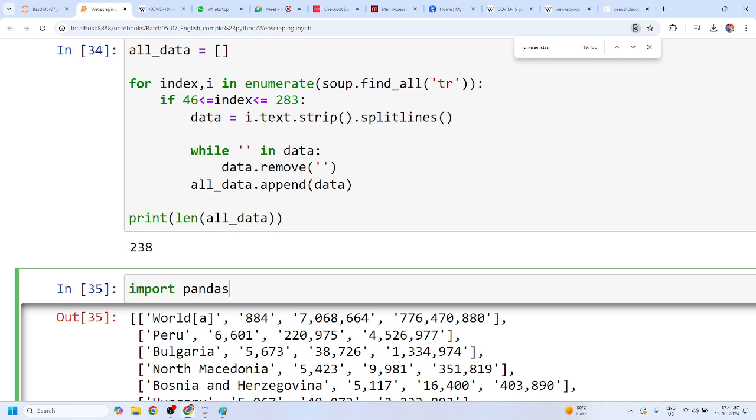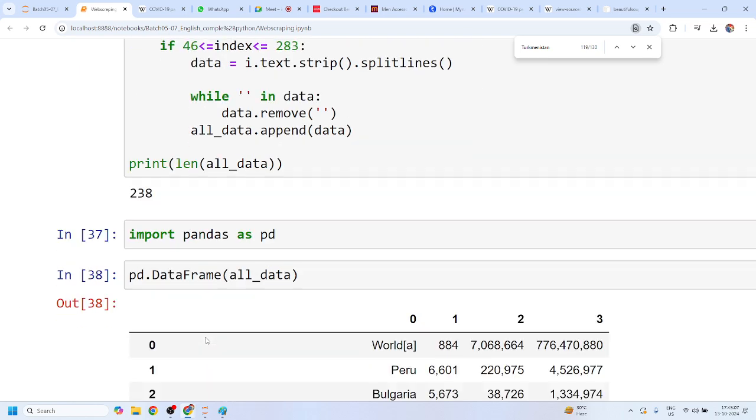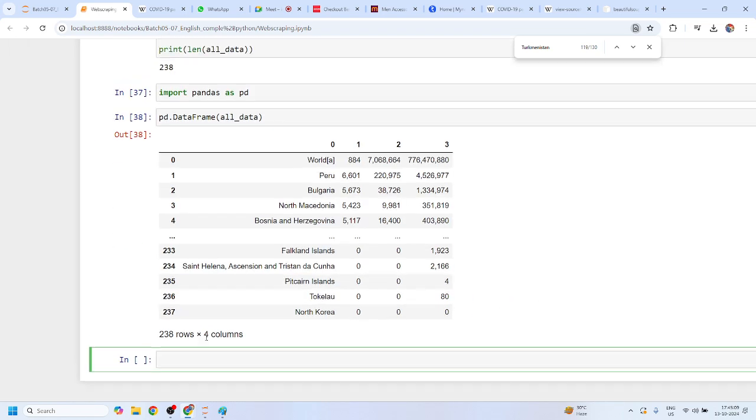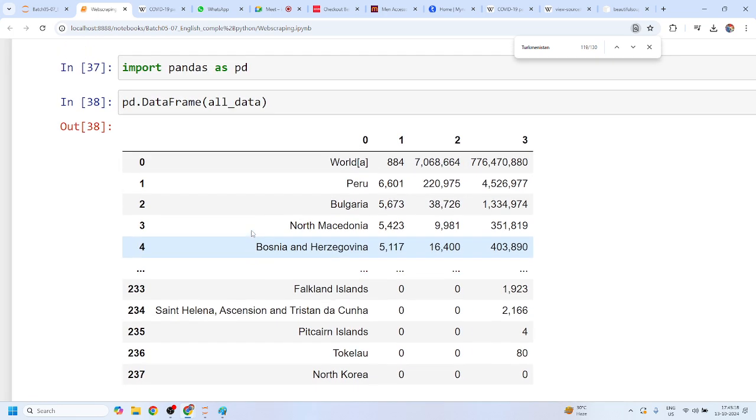Now we have another very basic module which is called Pandas. I can just simply call import pandas as pd, right? And I can pass pd.DataFrame, let me start with this all data, and it will convert this list of lists, or nested list, into this good looking table. And in this way, I can scrape my website. Yes or no, Mohit? Yes, sir.